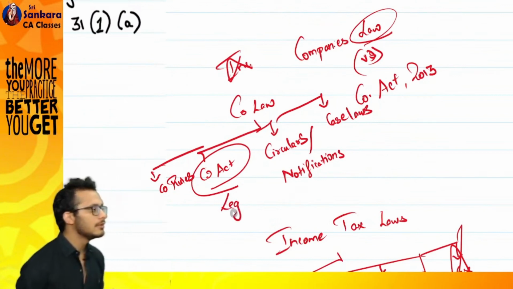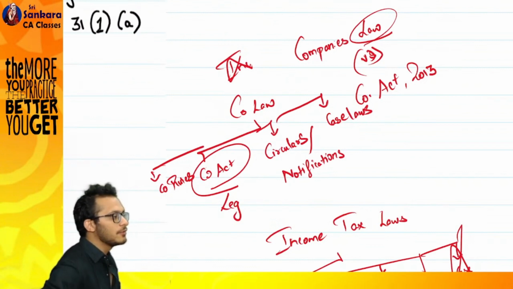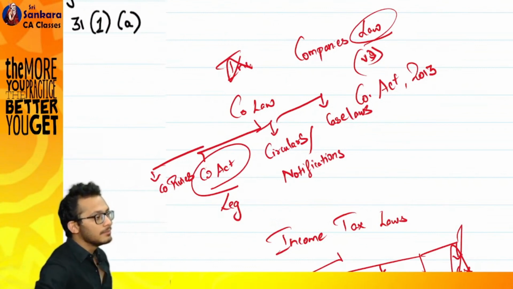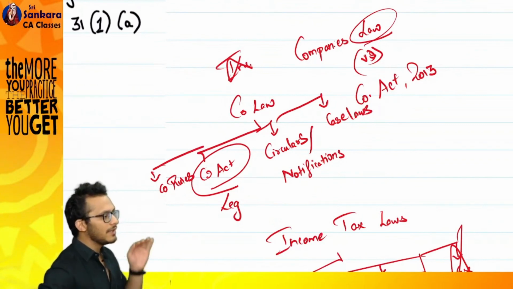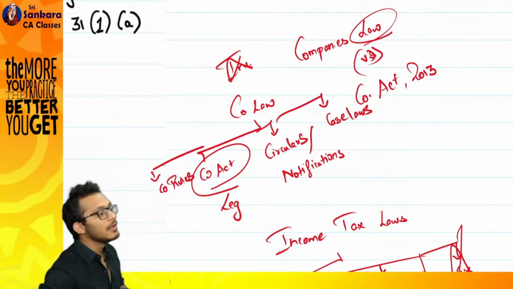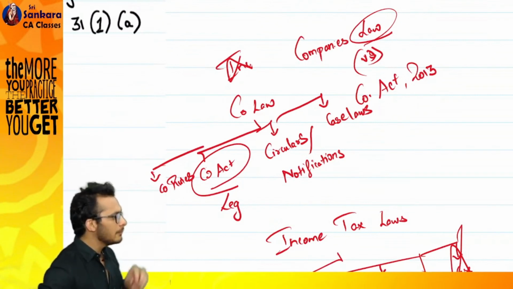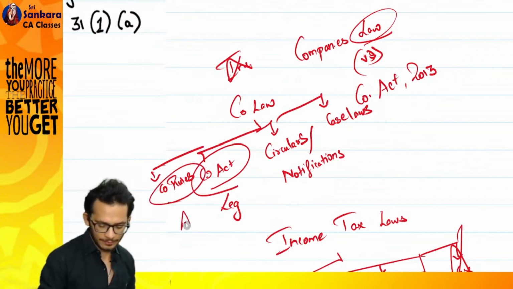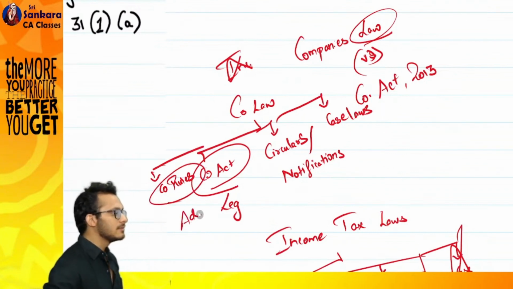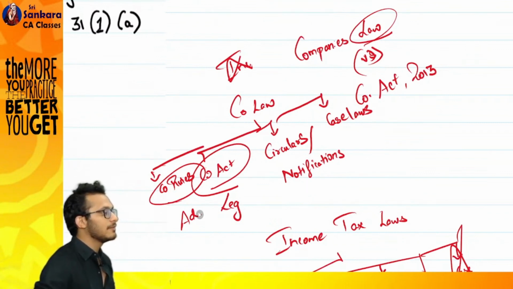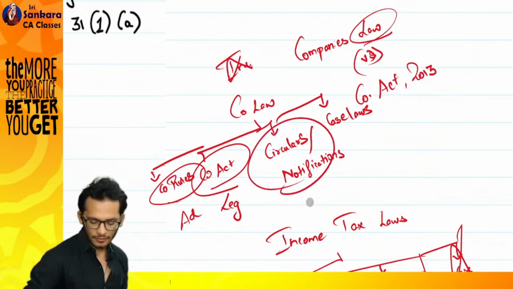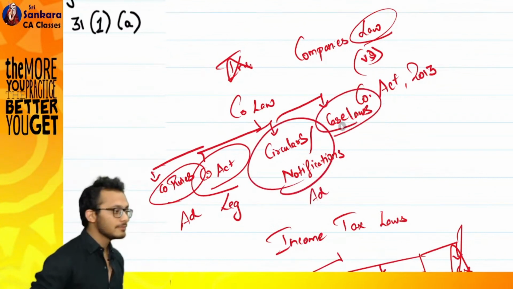Come to the rules. Do you think Modi will sit and prepare rules for you? Who will do it? Administrative body will do it for you because they know the law better. Yes or no? Modi has to create 500 laws. Will Modi come and tell you what is a company, what is income tax? Who will do it? The person who's assigned for doing the companies and income tax, which means it is done by the administrative body. Then circulars, notifications, and the clarifications will be given by the administrative body. This is also the administrative body. Come to case laws.